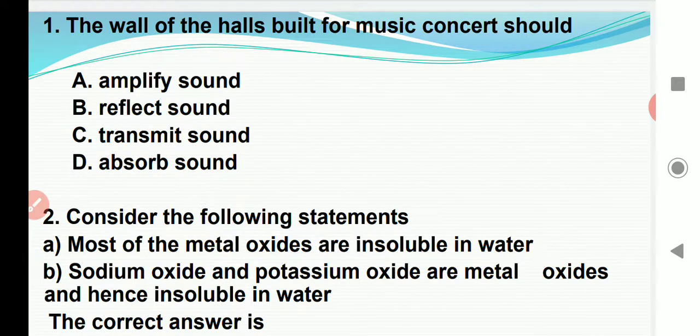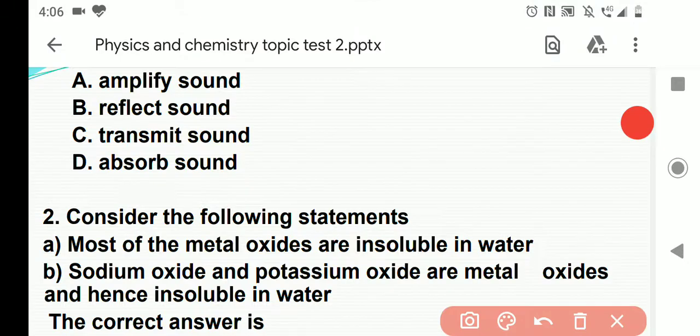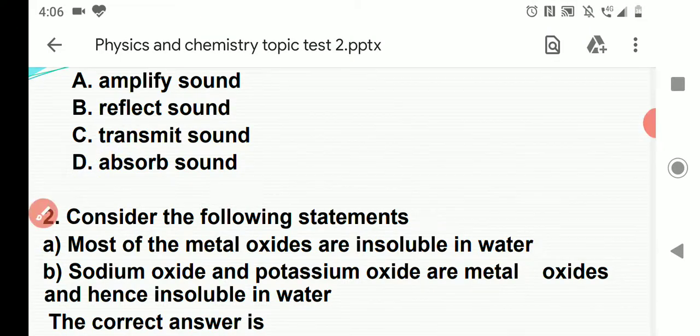First question: the walls of halls built for music concerts should: option A, amplify sound; option B, reflect sound; option C, transmit sound; option D, absorb sound. Answer will be option D, absorb sound.